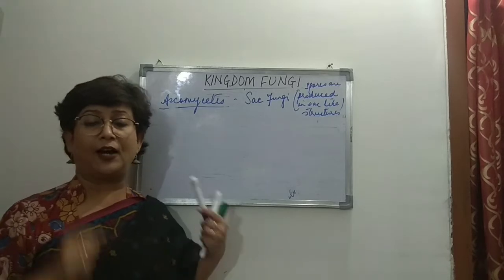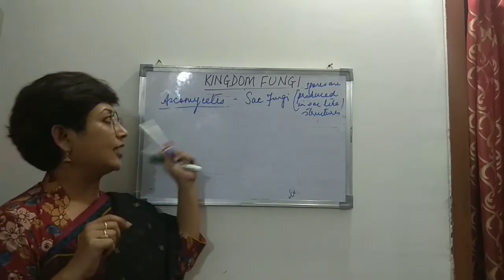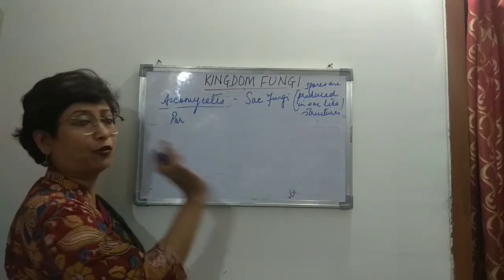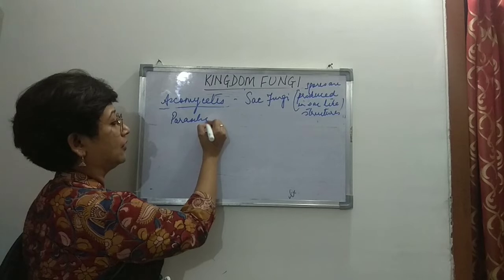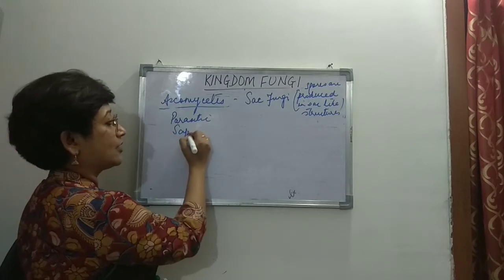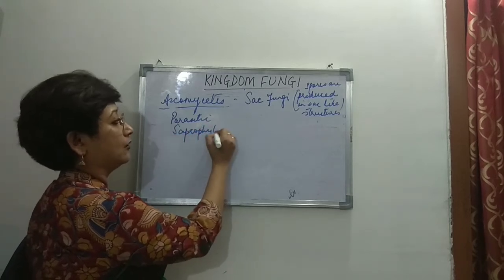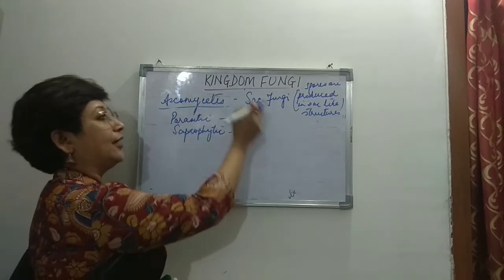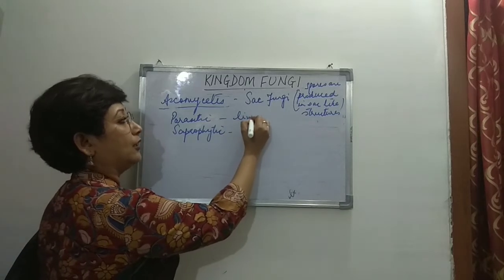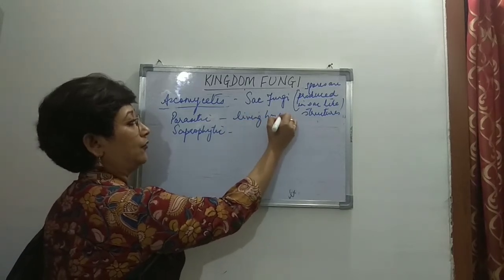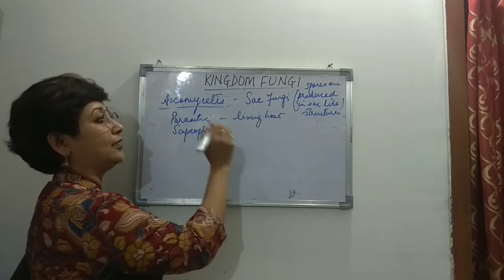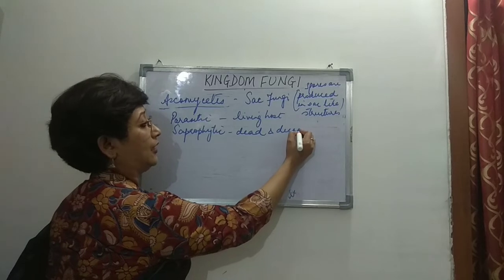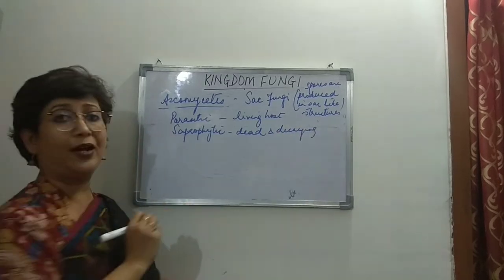Then again, we find that these Ascomycetes are parasitic. We know they are heterotrophic, so they are parasitic as well as saprophytic. When we say parasitic, we mean that the fungus derives its nutrition from a living host. When we say saprophytic, it means it derives its nutrition from dead and decaying matter.